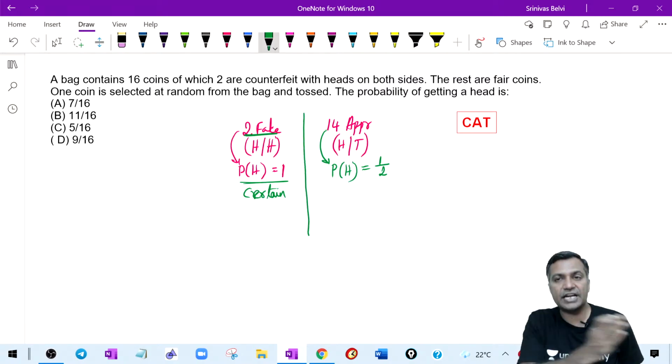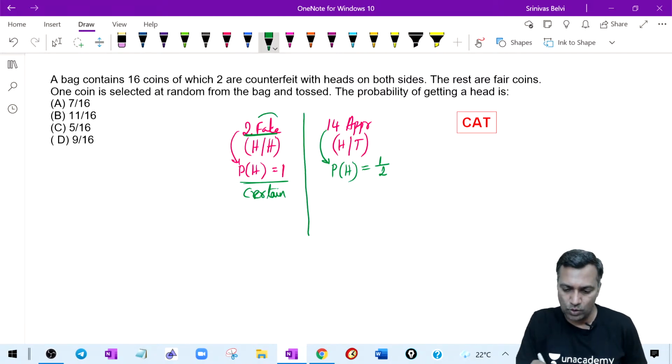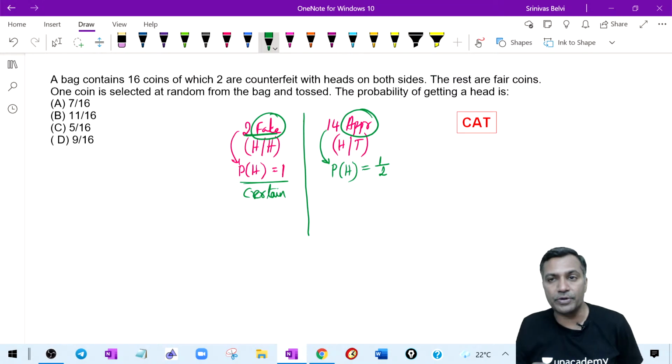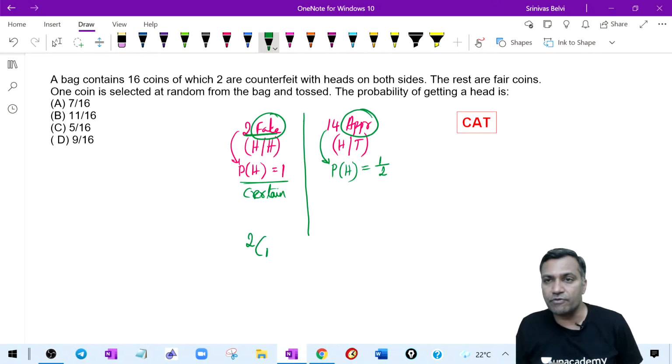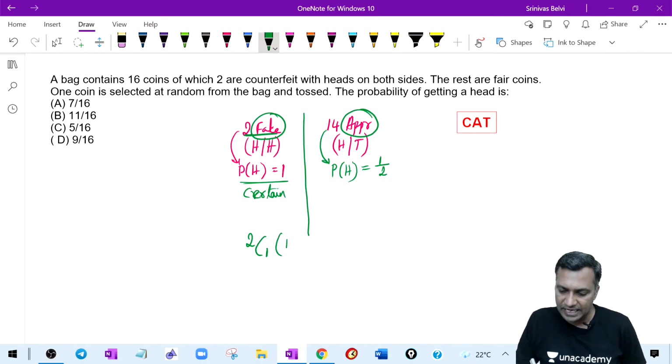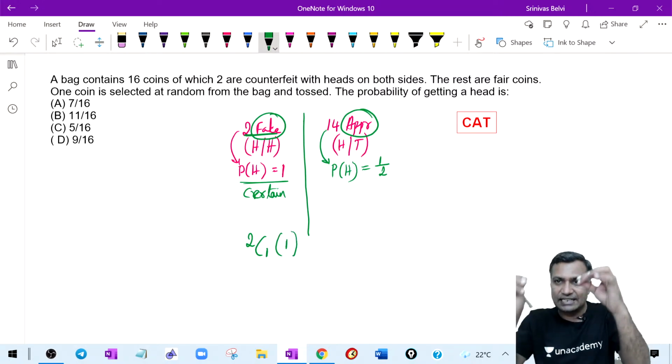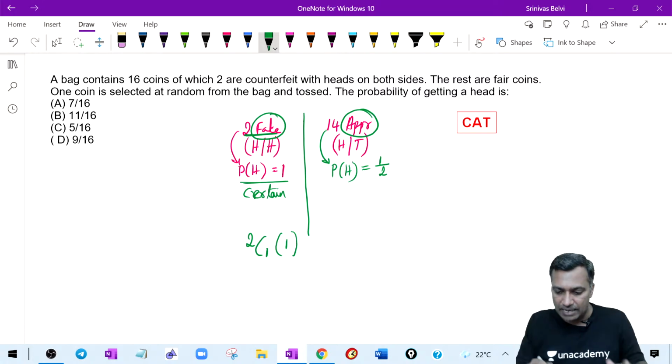which depends on which side you are picking. Are you picking from the fake ones, or from the appropriate ones? If you pick one coin from the fake ones, then the probability of getting the head is 1. First, select the coin and write its probability. The numerator means favorable conditions.